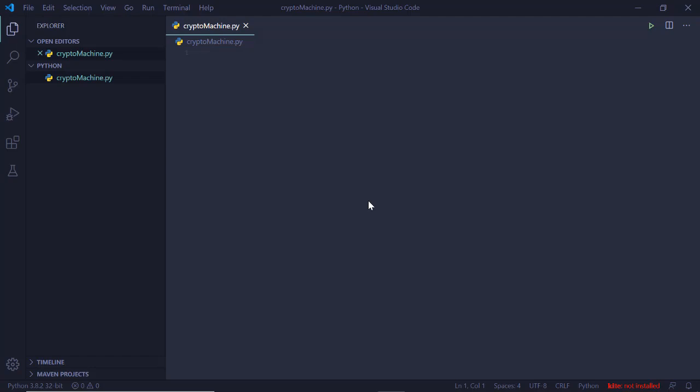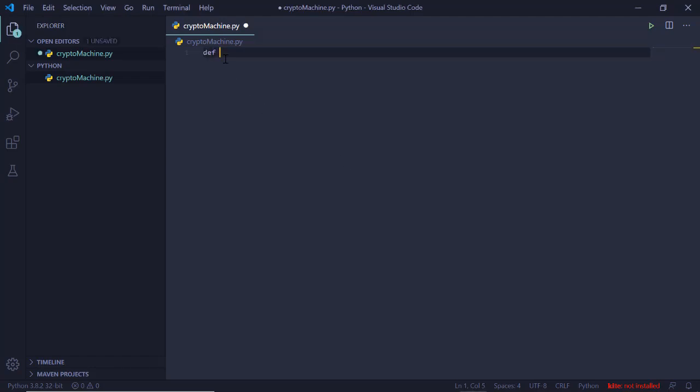Then we will ask the user for the input and the mode in which they want to run the machine, either the encryption mode or the decryption mode. Accordingly we will have conditionals, and we will perform the logic. Sounds simple. So let's write some code for it.